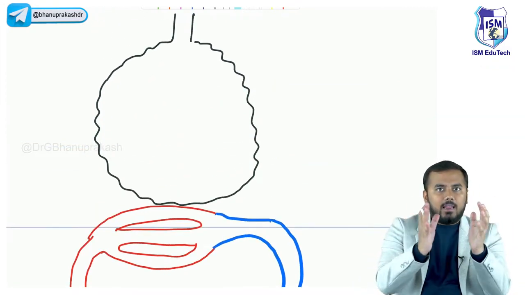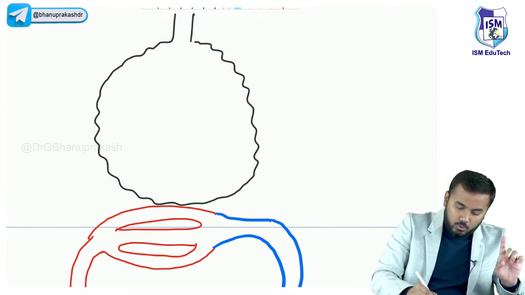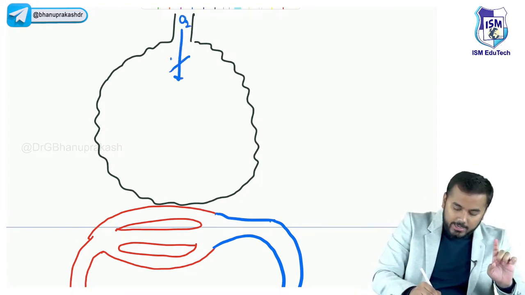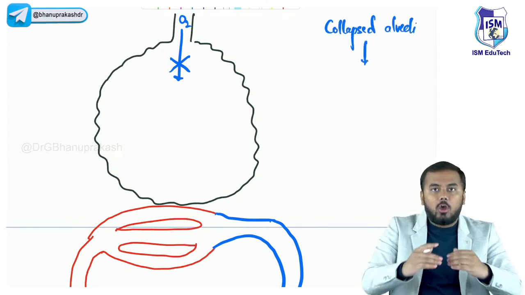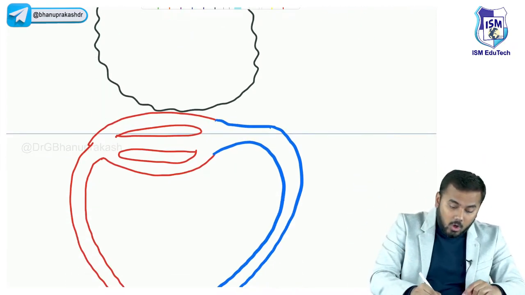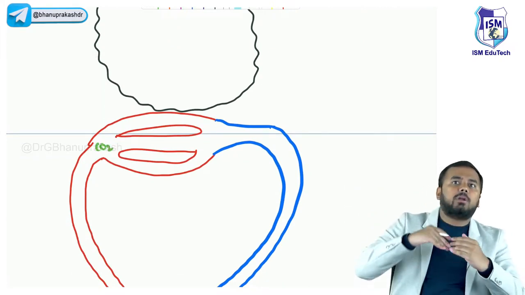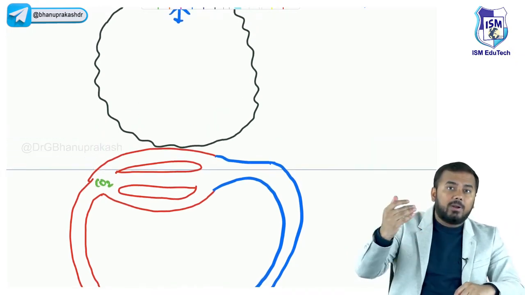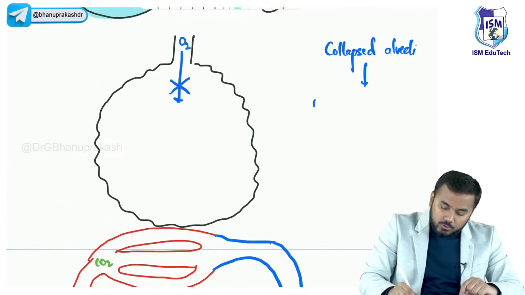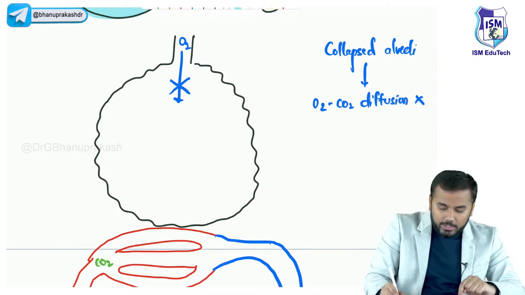First important thing: if the alveoli is collapsed, do you think oxygen can enter into the alveoli? First point, no. Oxygen cannot enter into the alveoli. So we have a collapsed alveoli, and in this collapsed alveoli oxygen is not entering. Not only that, we have carbon dioxide here within the pulmonary capillaries. Can carbon dioxide enter into the alveoli? No. It has collapsed, so where will it enter? So oxygen and carbon dioxide diffusion is not at all taking place.